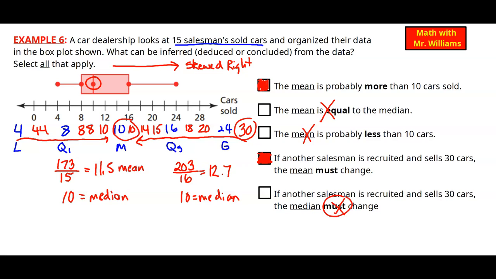Now, could it change? Yes, it could change if I didn't have 3 10s sitting in the middle. I could have put a couple 11s there, and then yeah, it could have been 10.5. But must it change? No, it does not have to change. We just proved it in that number list. So out of the 5 possible answers, we selected 2 of them.